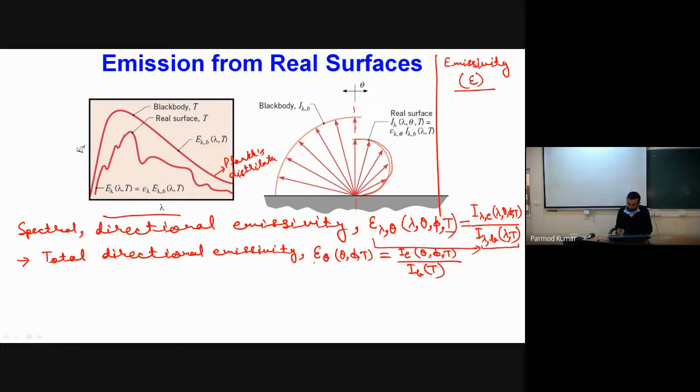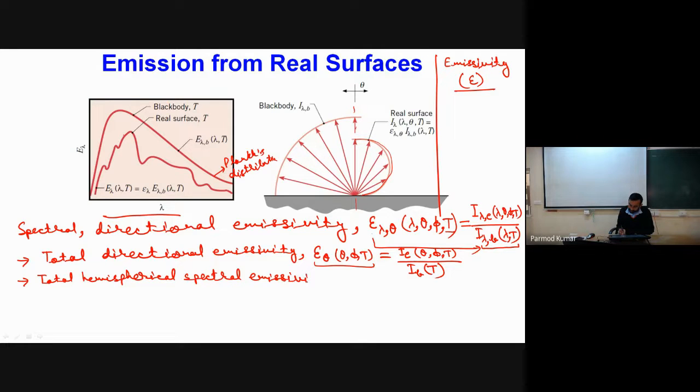Okay, so that is something which is accounted in this total directional emissivity. Then comes total hemispherical spectral intensity. Sorry, spectral emissivity.